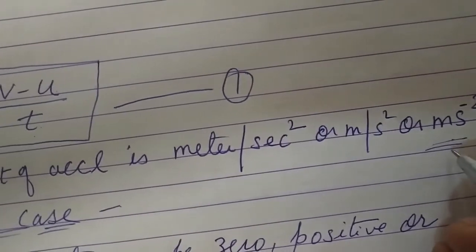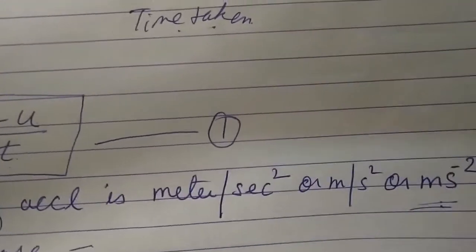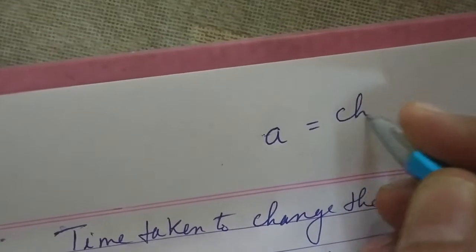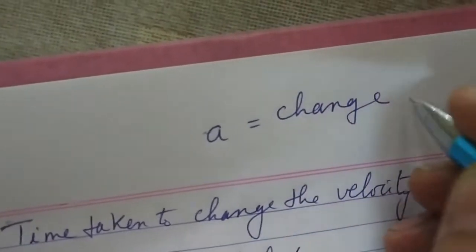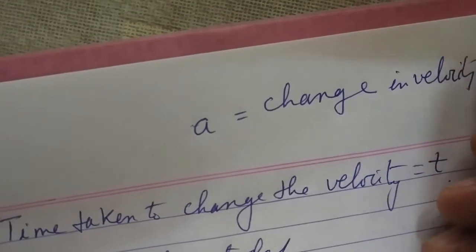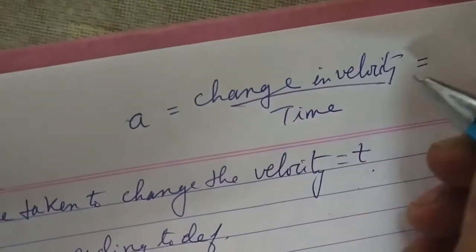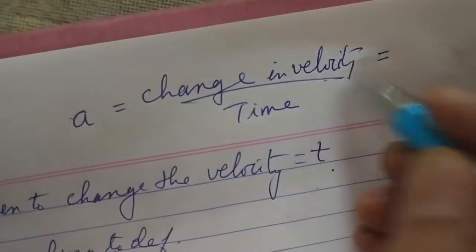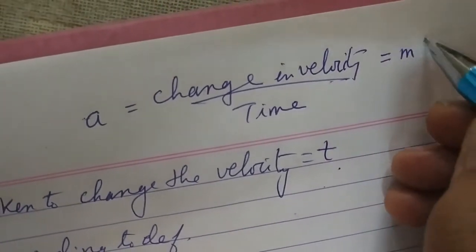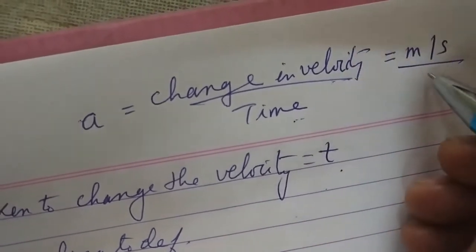Now how did this unit come? If you know the formula, you can write down the unit also. Acceleration is equal to change in velocity upon time taken. The unit of velocity is meter per second, and the unit of time is second.